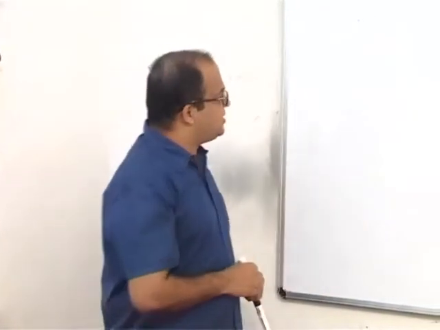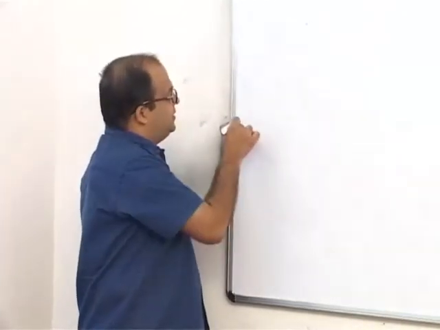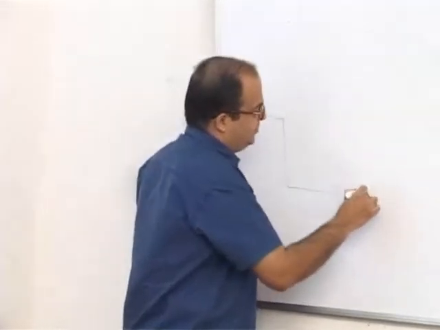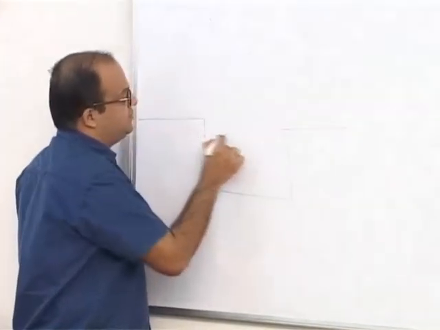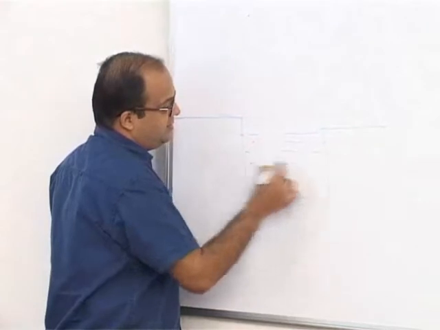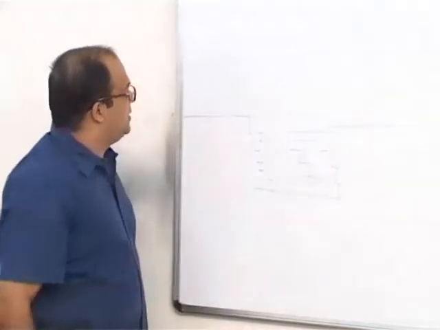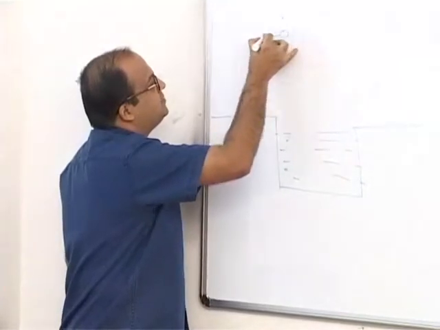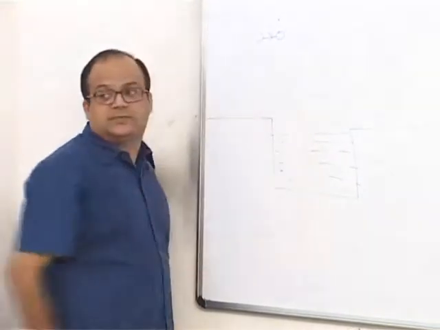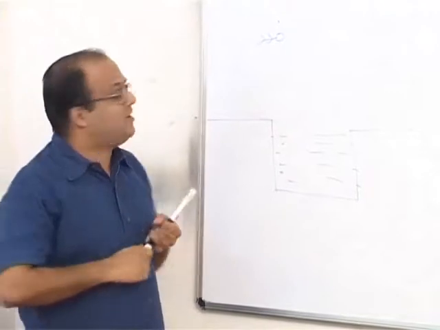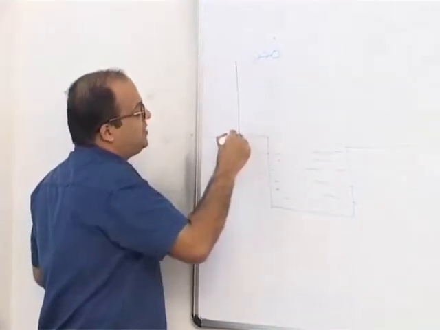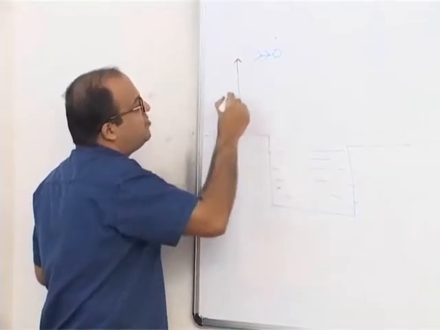To understand this, let us take a simple example. Suppose this is a cliff and there is a lake here, a nice lake, and one person is flying here. The height of this person from this place is say small h.